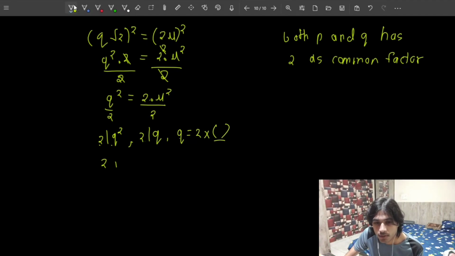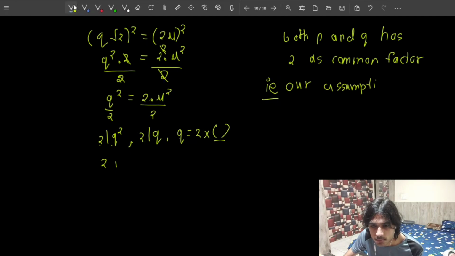That means that, this is the symbol of contradiction. It is simply English words, okay? But we simply use this sign in mathematics to write it in short form. So whatever we have assumed, our assumption is wrong. So our assumption was wrong.